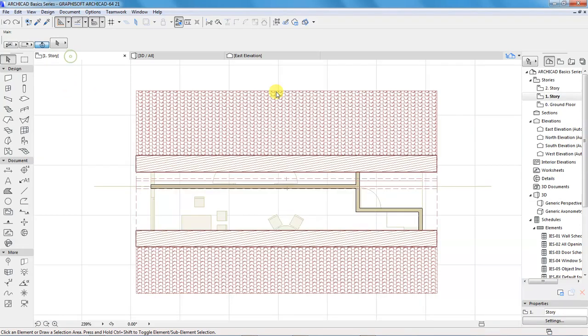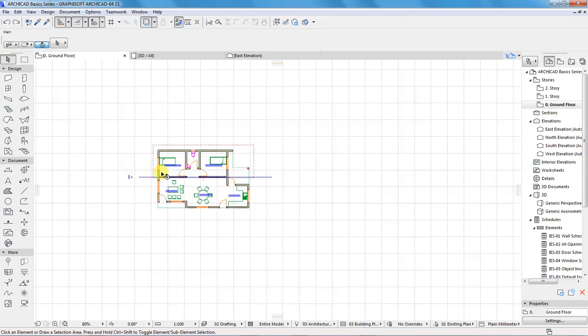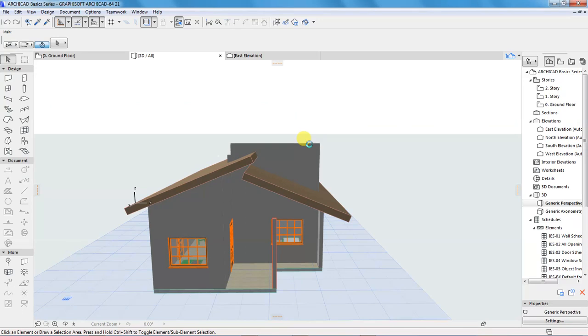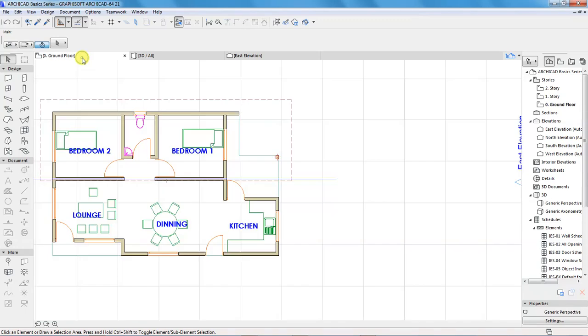So I'll go back to ground floor. This is the ground floor, and I want you to locate which side the wall is on. On the side where we have a column. So go back to ground floor, this is where we have a column, so the wall is this one.